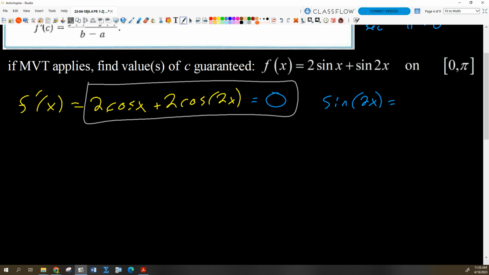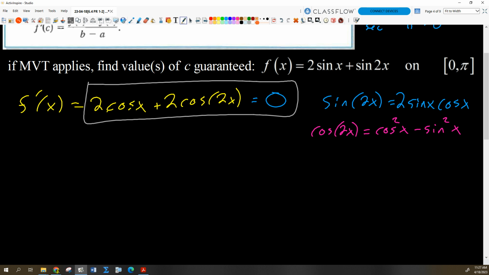Okay, that one is 2 sine x cosine x. Right? Okay, so what about the cosine? Cosine 2x is equal to, kind of a weird one, cosine squared x minus sine squared x. But we could use the Pythagorean identities to convert cosine squared to sine squared, or sine squared to cosine squared, whichever is most convenient, right?